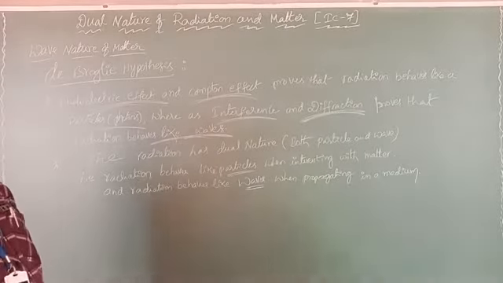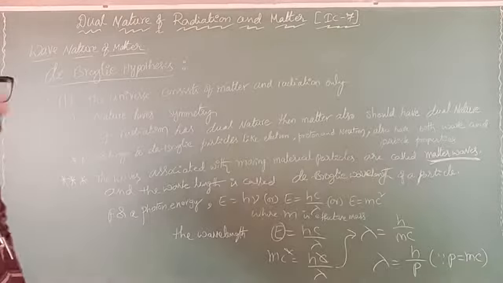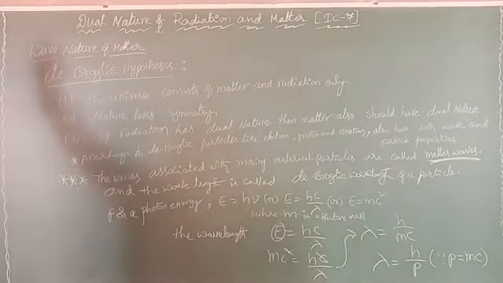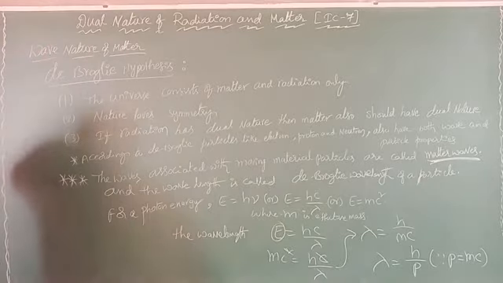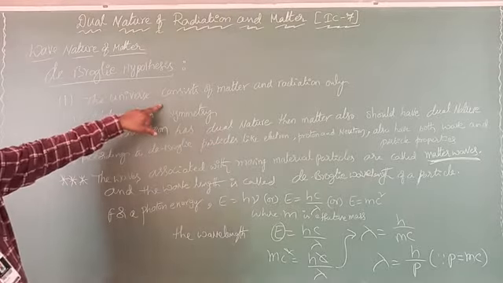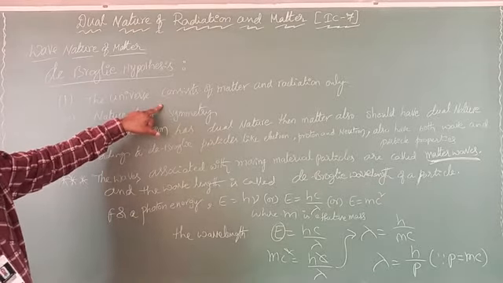Now, de Broglie hypothesis. What de Broglie concludes for us is that the universe consists of matter and radiation only.